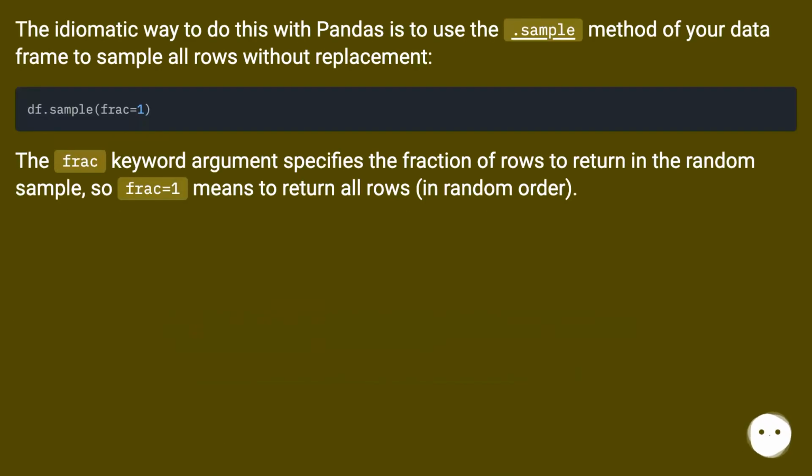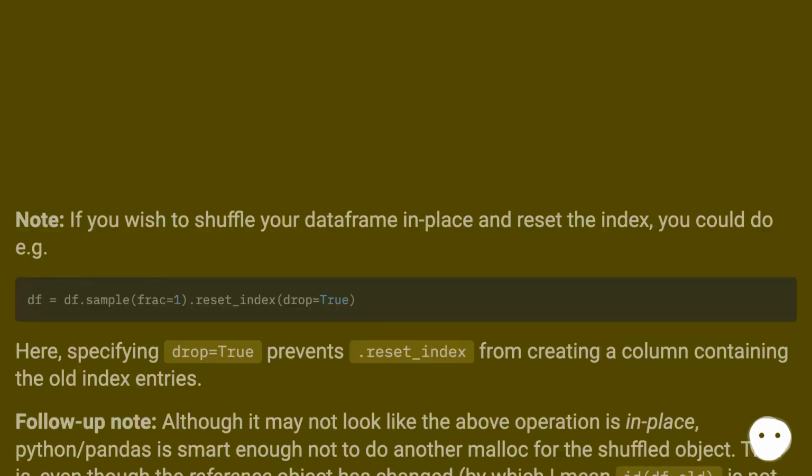The idiomatic way to do this with pandas is to use the .sample method of your data frame to sample all rows without replacement. The frac keyword argument specifies the fraction of rows to return in the random sample, so frac equals 1 means to return all rows in random order.